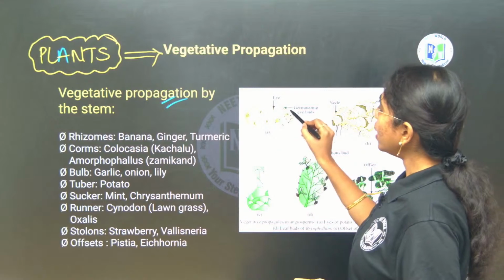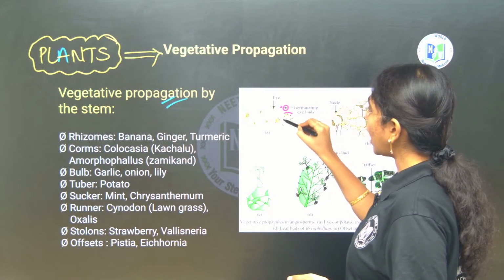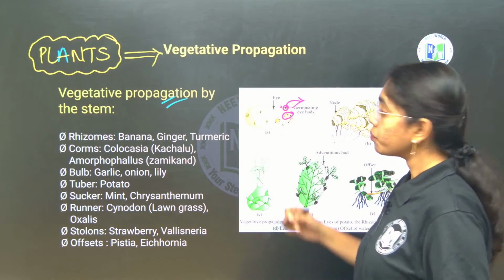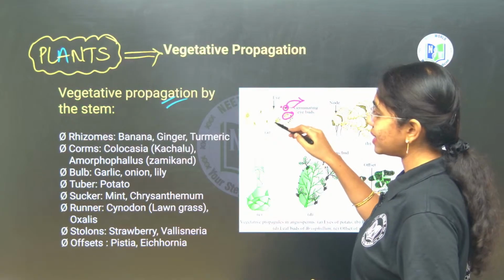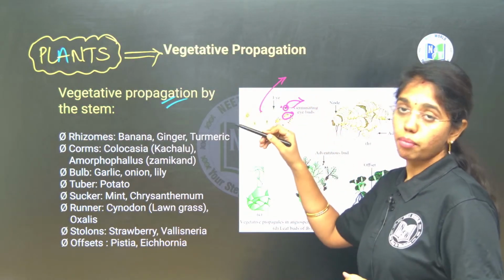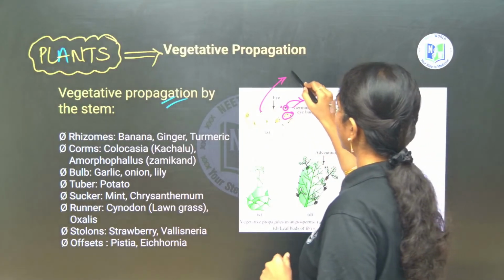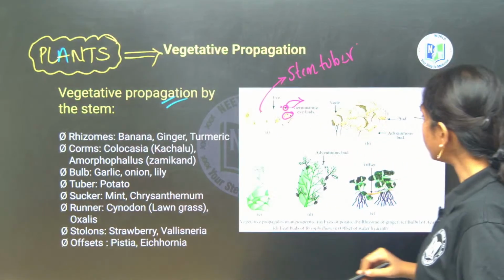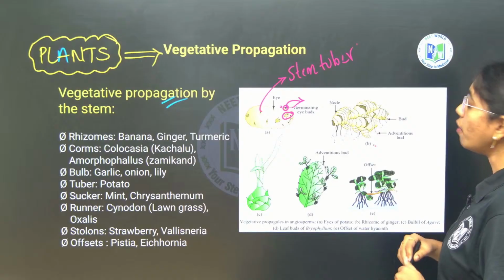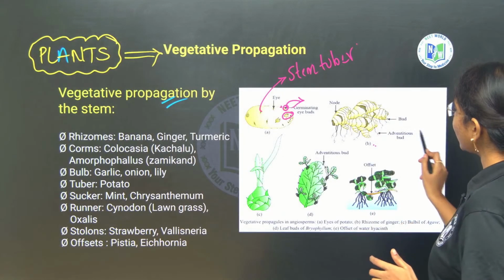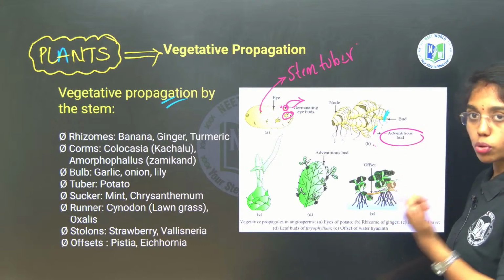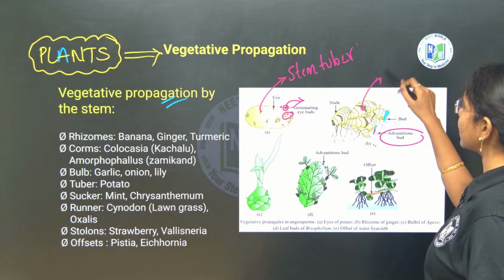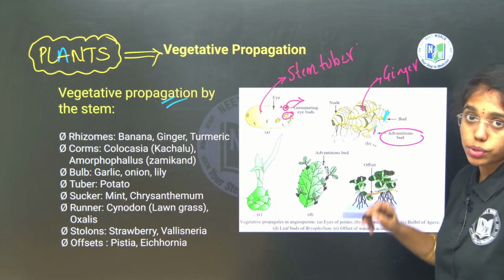Stem tuber, here stem tuber has germinating eye buds. This gives rise to a new potato plant. So this is the best example that we see under underground stem modification, that is stem tuber. And here you see next one is rhizome type of underground stem modification, wherein the adventitious buds are formed. It has nodes, internodes, scaly leaves and buds, right? Buds can give rise to a new plant body. Rhizomes, the best example is what? Ginger, which we will be using in our daily lives.